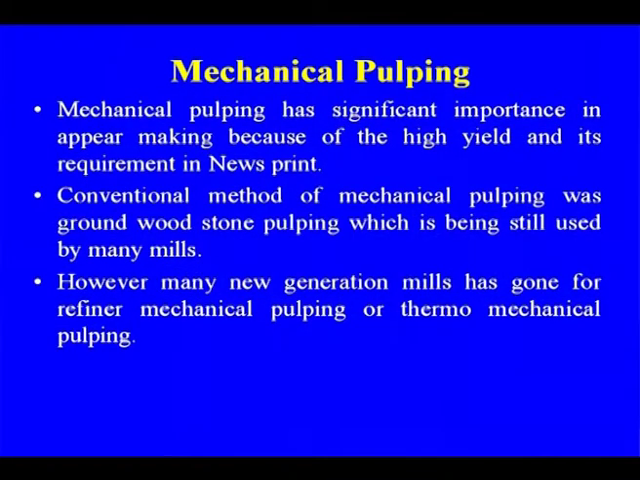Mechanical pulping has significant importance in paper making because of the high yield and its requirement in newsprint, because, as I told you, the lion's share, about 70%, is mechanical. Why is it needed? There are two advantages. One advantage is the higher yield. The cost of newsprint is also controlled, so you cannot increase the cost of the paper like oil and other things, and you have to be very particular about the cost of the paper.